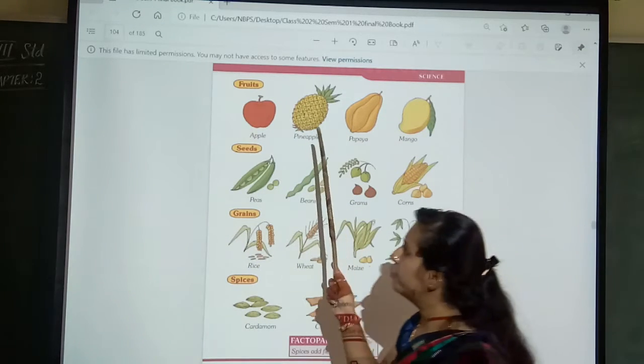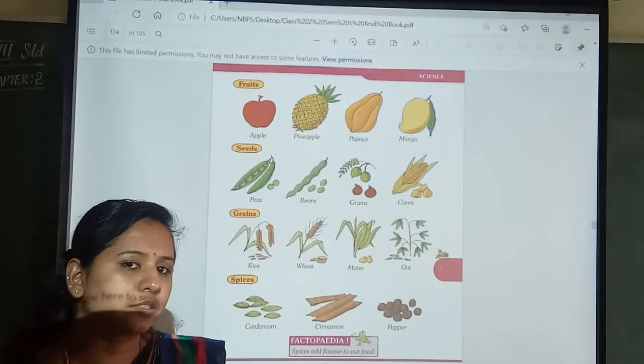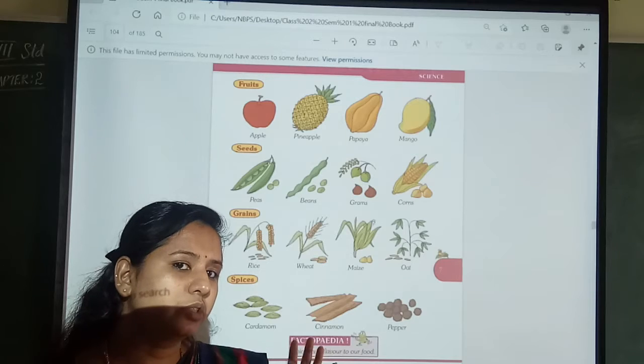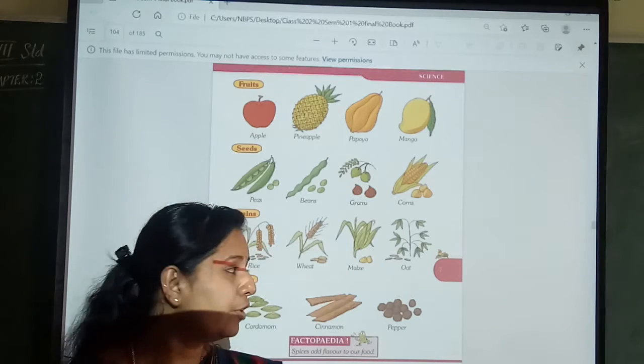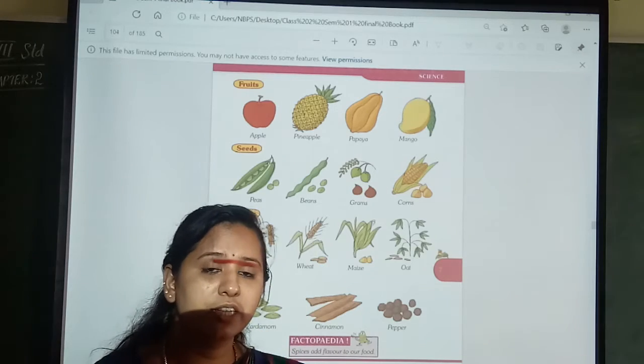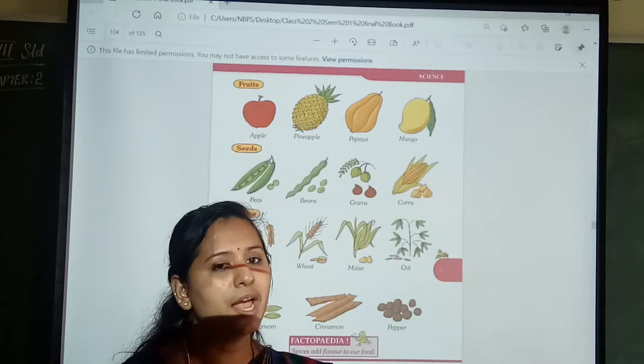Next, I'll move on to fruits. Where do you get the fruits? From the market. Who is going to take it to the market? It's a farmer. And for the farmer, where do all these fruits and vegetables come from? From the plants itself. Even fruits we get from the plants.